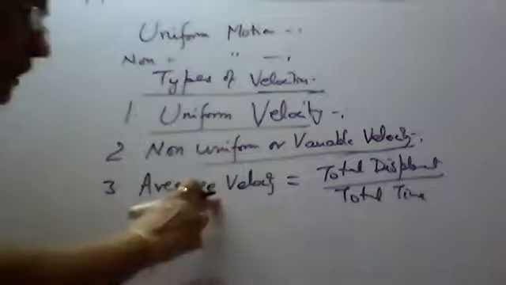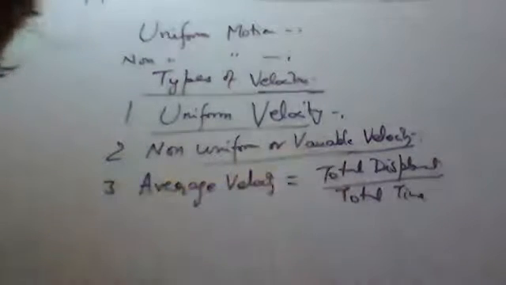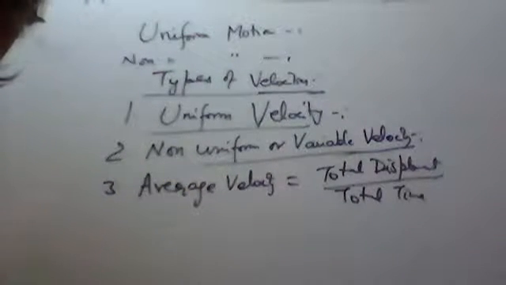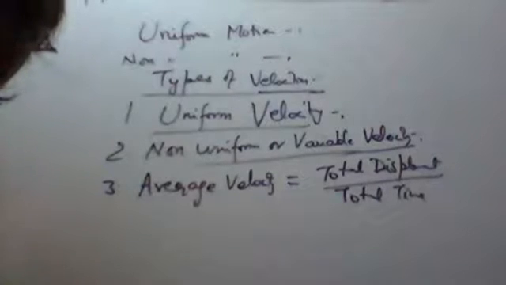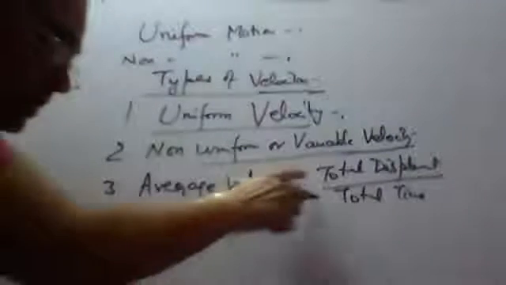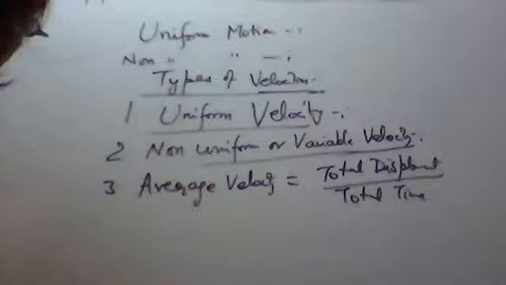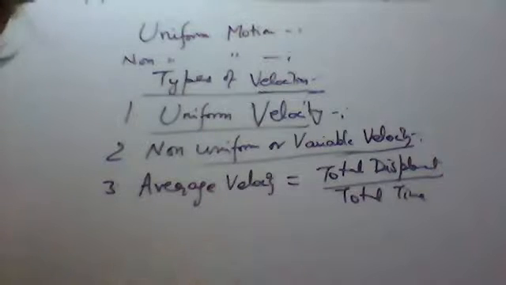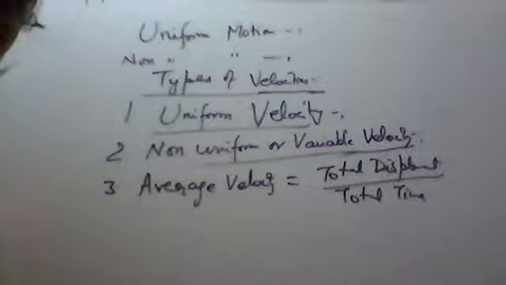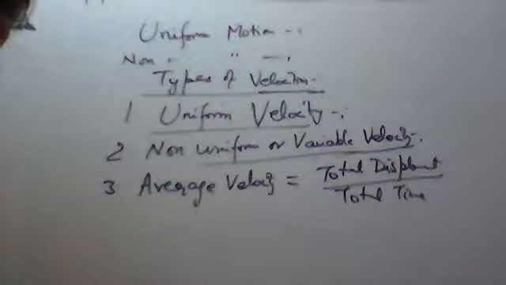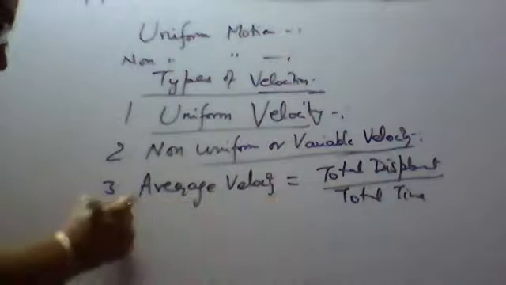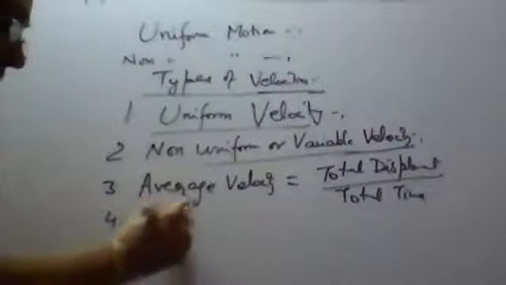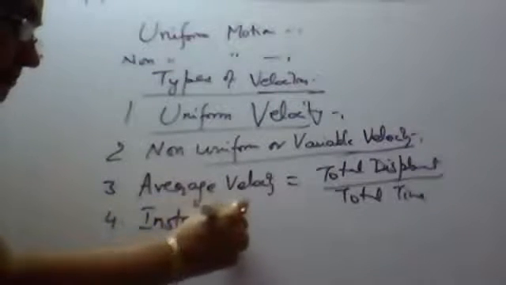So the average velocity can be equal to 0. Why it can be equal to 0? If the body returns back to its initial position, the displacement will be 0. So the average velocity can be 0. But the average speed can never be equal to 0. Why? Because it is total distance upon total time. So average velocity is given by total displacement upon total time. Write this formula.